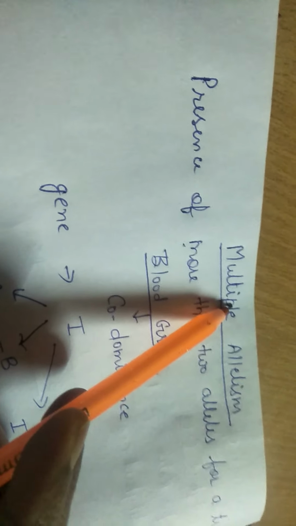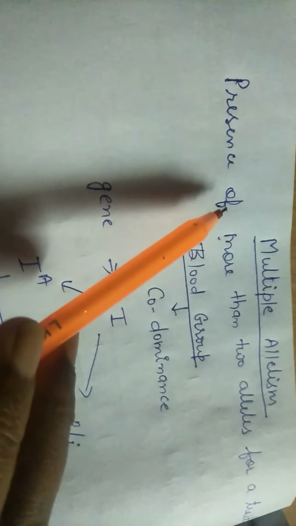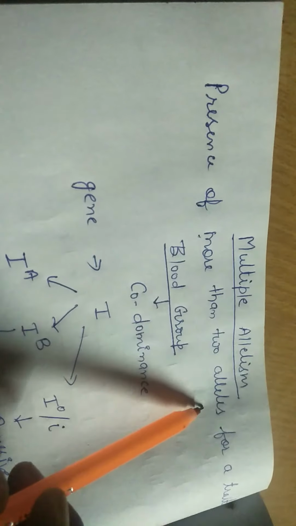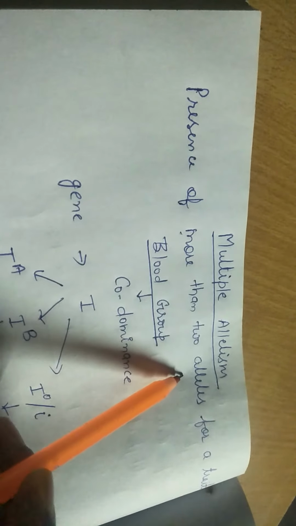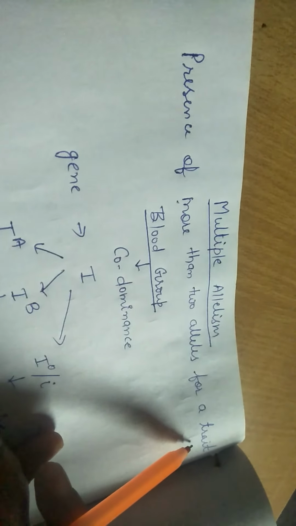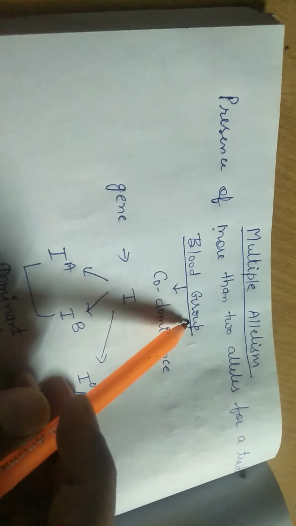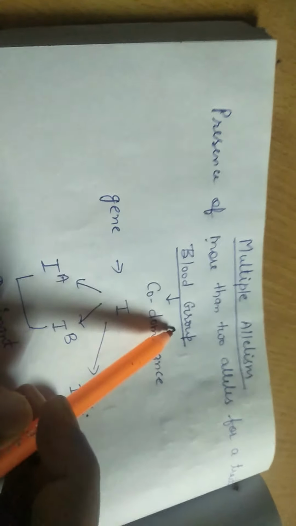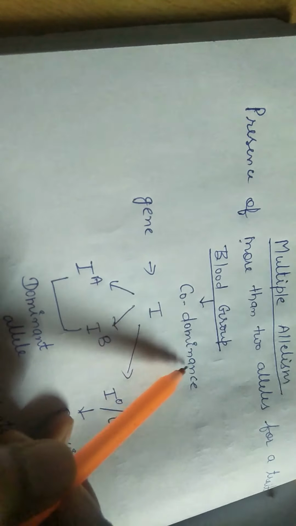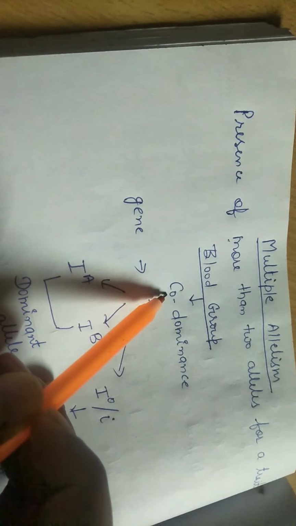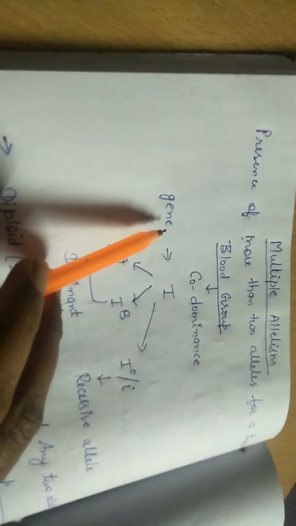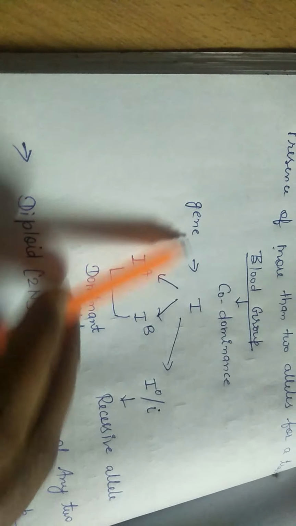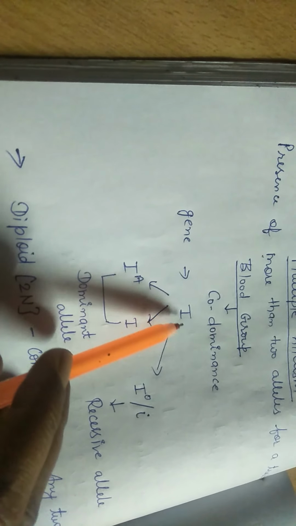Multiple means बहुत सारे alleles, यानी when more than two alleles control one character, that is the example of multiple alleles. The most common example is blood group, that is the example of codominance also. Codominance मतलब जब एक साथ,